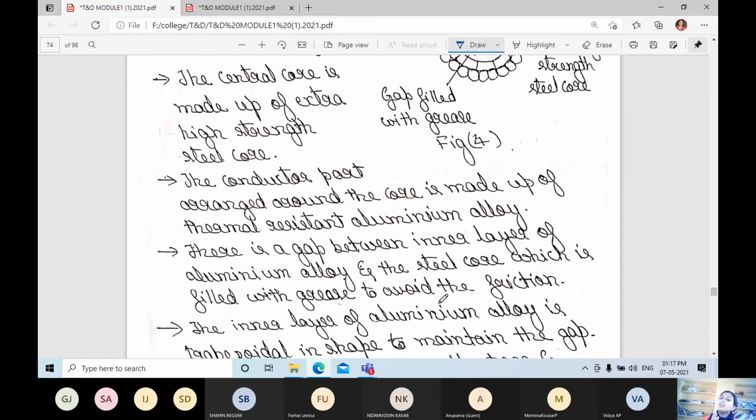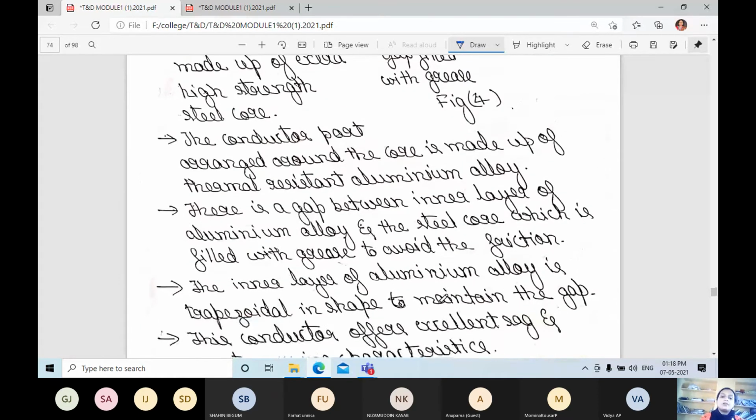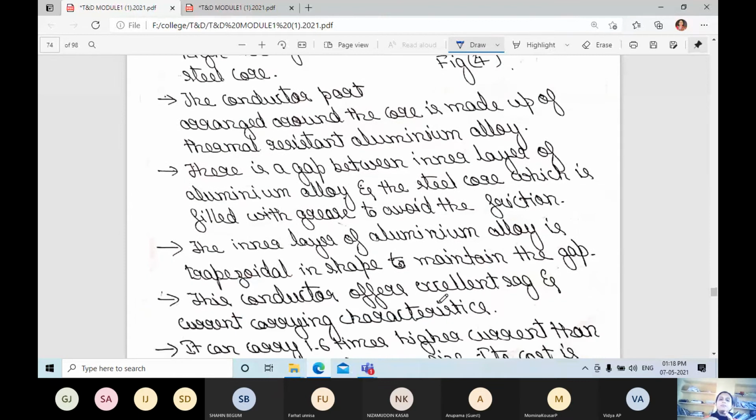There is a gap between the inner layer of aluminum alloy and the steel core, which is filled with grease to avoid friction. The inner layer of aluminum alloy is trapezoidal in shape to maintain the gap. This conductor offers excellent sag and current carrying characteristics.